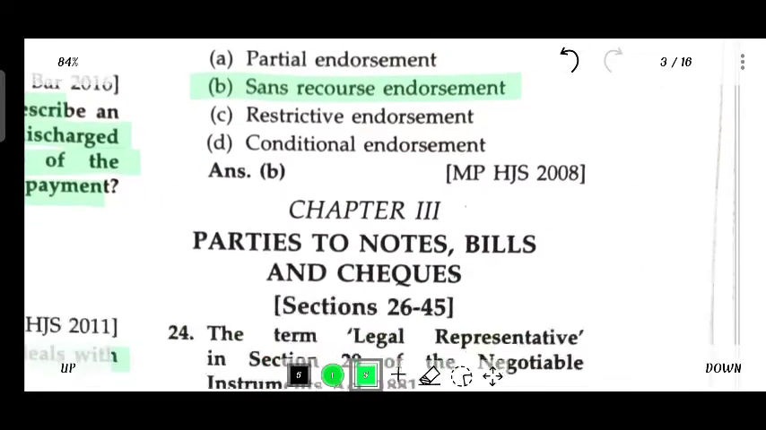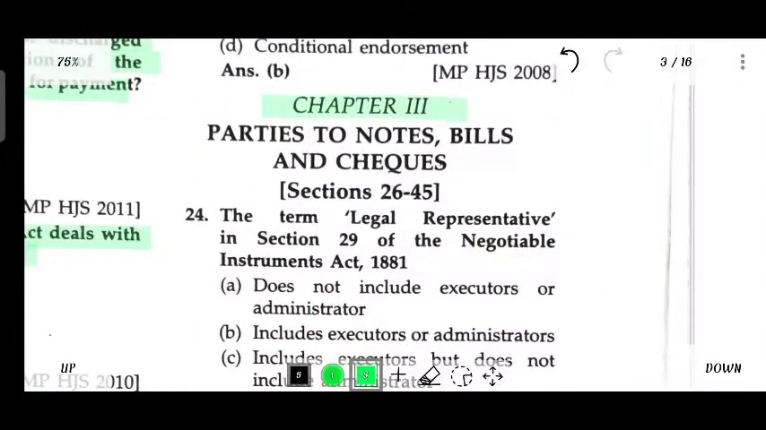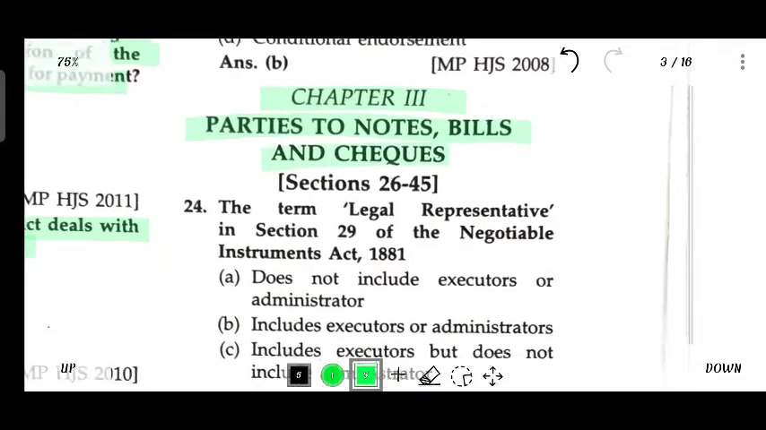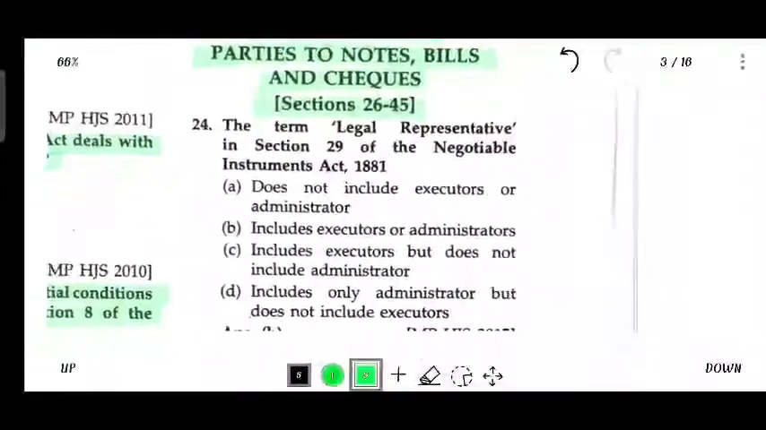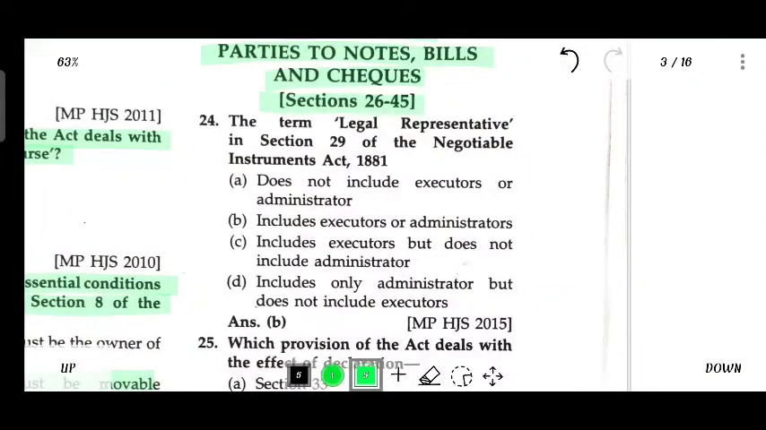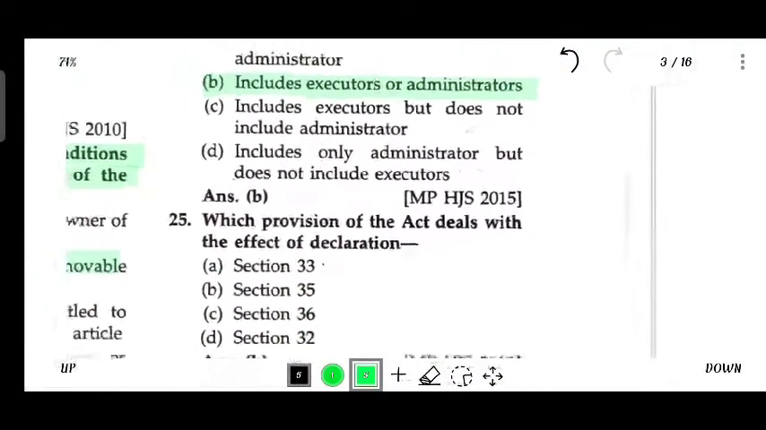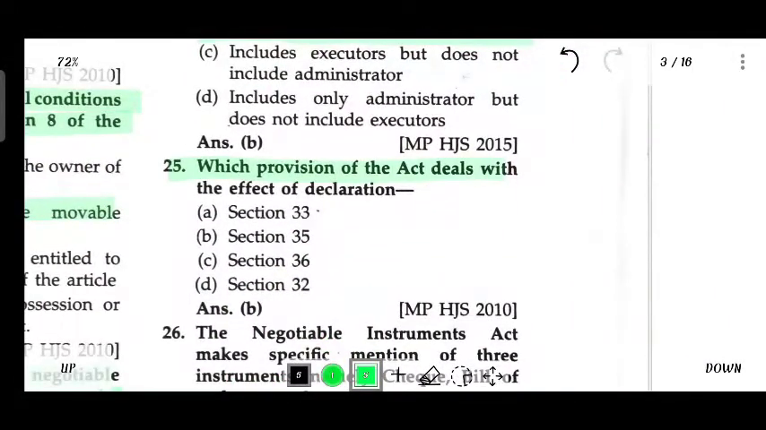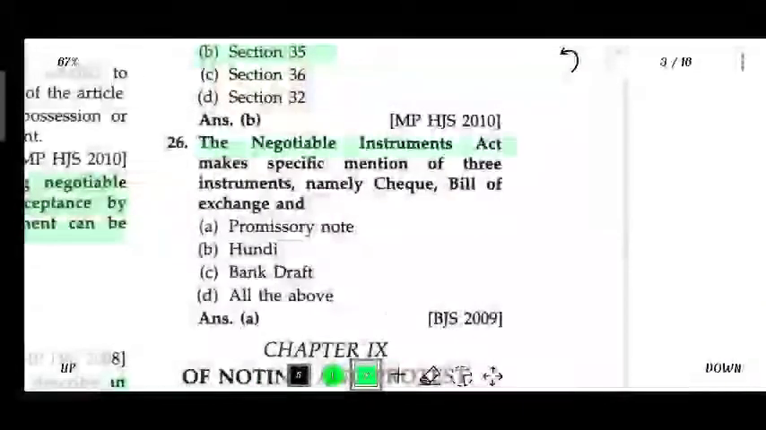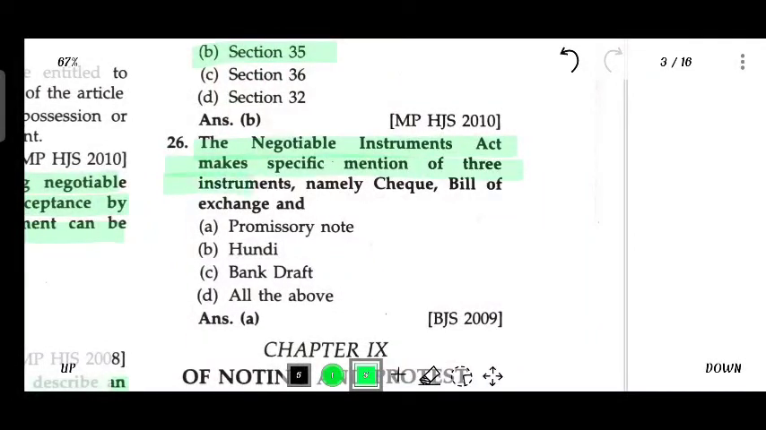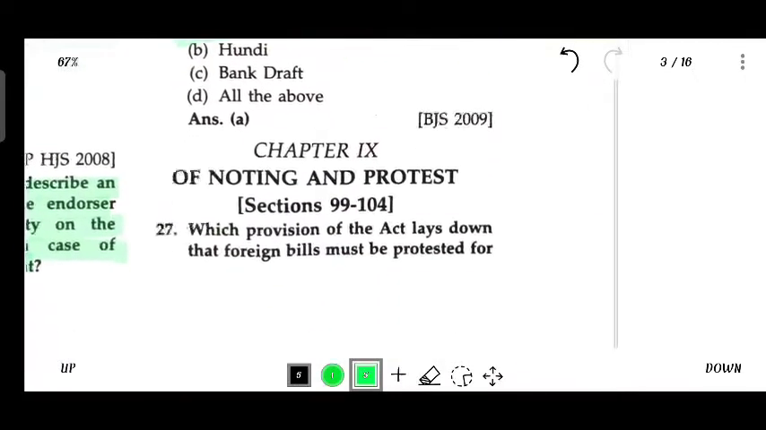Sans recourse instrument. Chapter 3, Parties to the notes, bill and check, Section 26 to 45. The term legal representation in Section 29 of the Negotiable Instrument Act 1881 includes executor or administrator. Which provision of the Act deals with the effect of declaration? Section 35. The Negotiable Instrument Act makes a special mention of three instruments, namely check, bill of exchange, and promissory note.